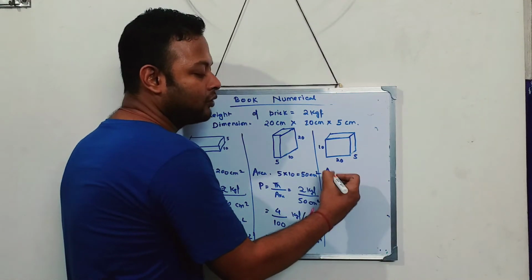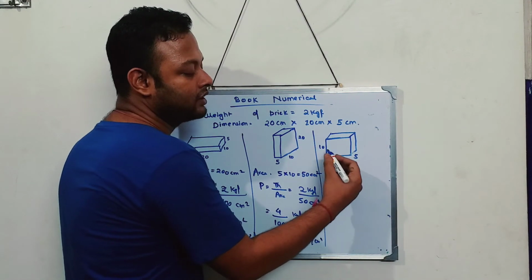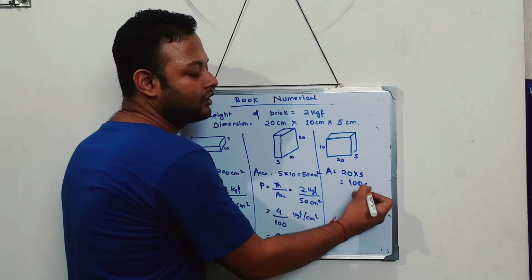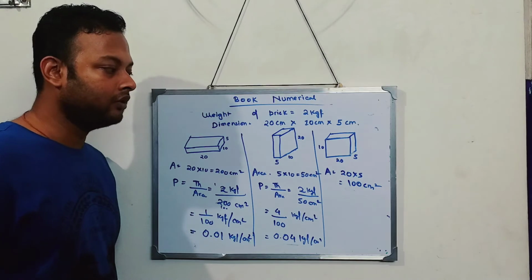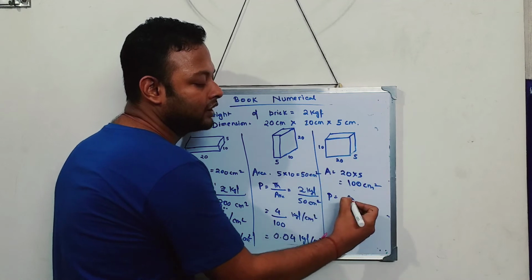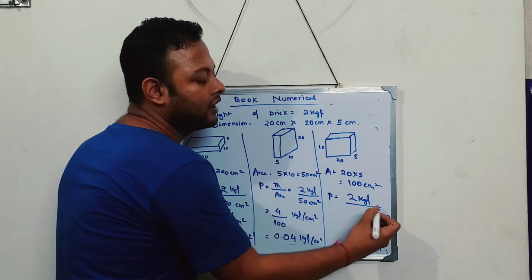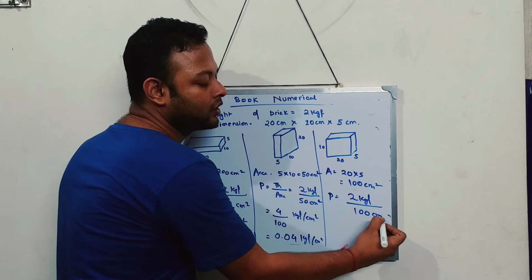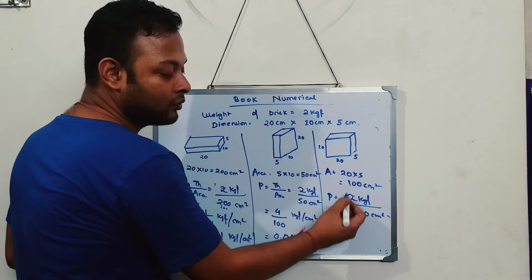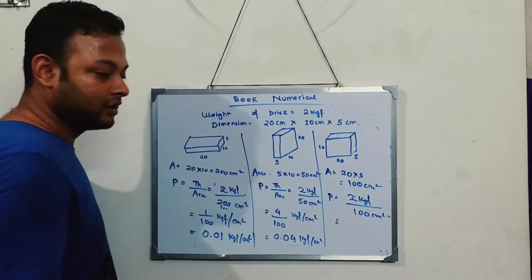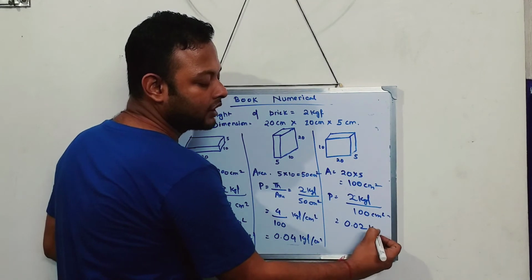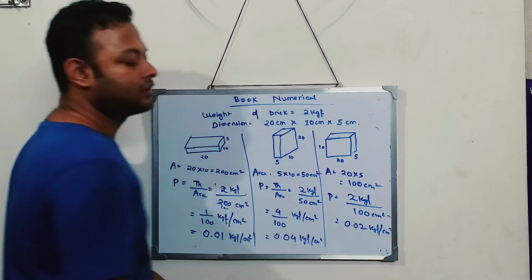Now the last part, area. What is the area over here? See, 20 and 5 are related. This 10 has nothing to do with it. So it will be 20 into 5, which is 100 centimeter square. Now pressure is equal to thrust by area. Thrust is again 2 kgf, and area is 100 centimeter square. The denominator is already 100, so that's good for me. Don't cancel 2 by 100, because if you cancel, things become more difficult. So 2 by 100 is 0.02 kgf per centimeter square.